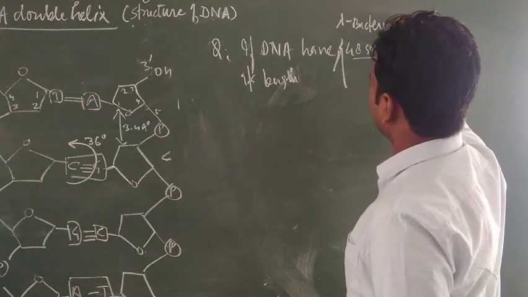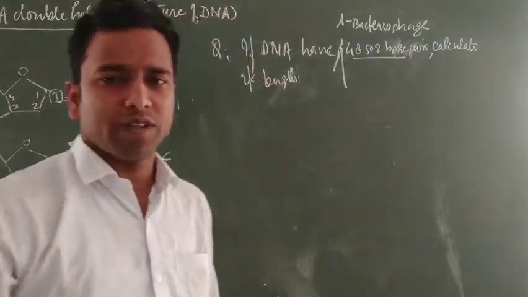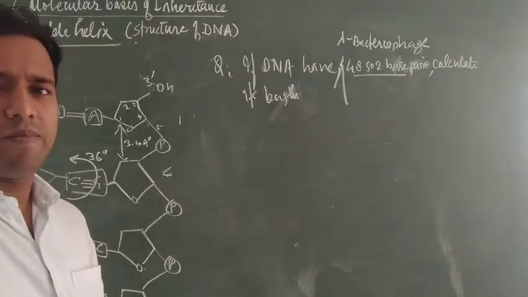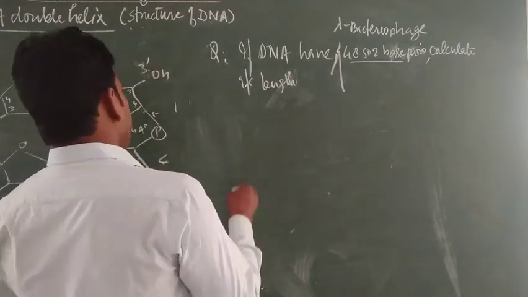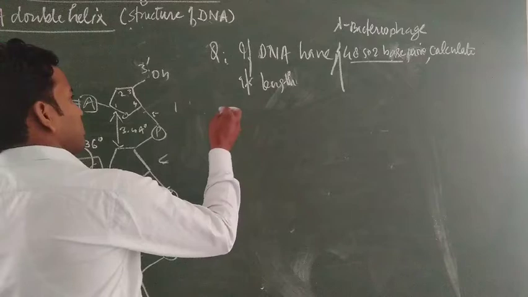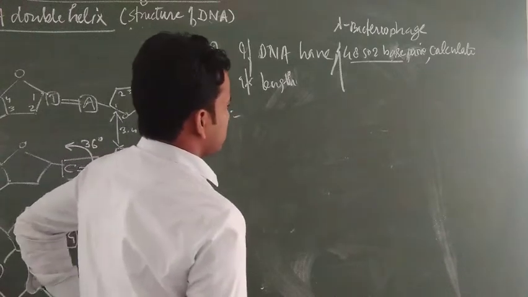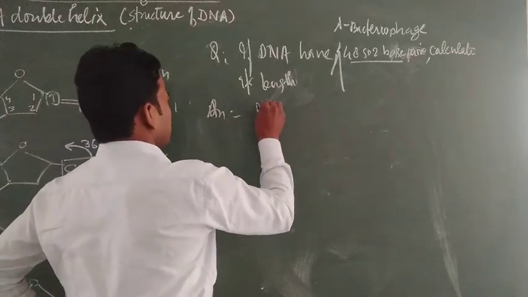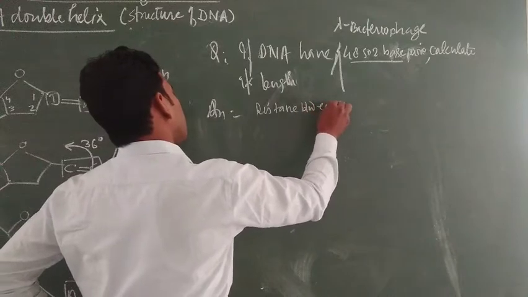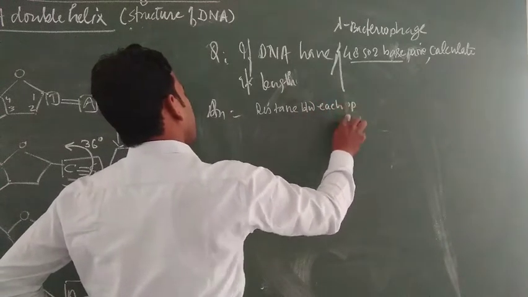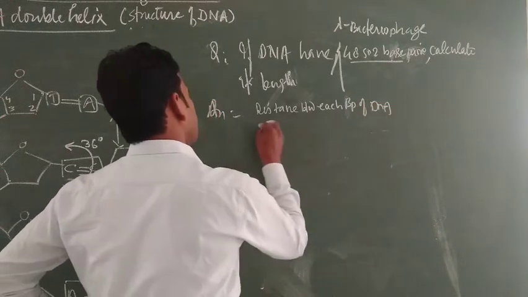The lambda bacteriophage virus has 48,502 base pairs. Calculate its length. You know, students, the distance between each base pair of DNA